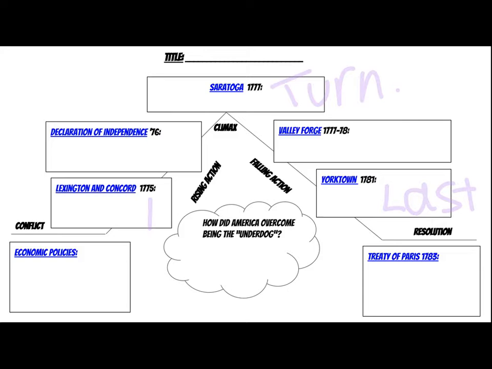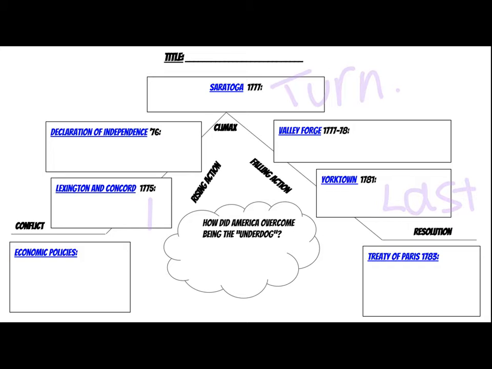So time goes on. The colonists, of course, meet at the Continental Congress and have Thomas Jefferson write the Declaration of Independence. And of course, we know that's the biggest breakup letter there ever was. Thomas Jefferson writes all of the grievances, all of the complaints that the colonists have from the king. And then they send it off to England and basically say, it's over, we're breaking up with you. Of course, the war is still going on.